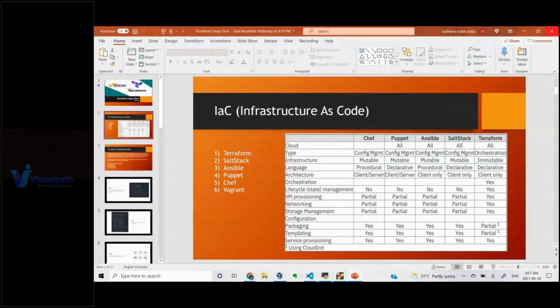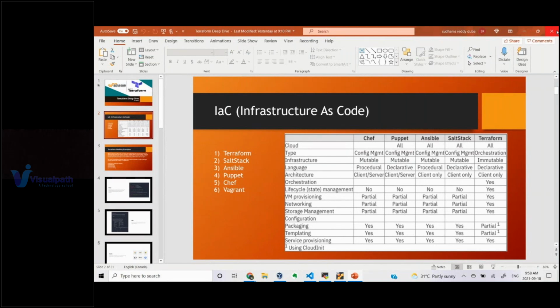So what is this provider? A provider is a plugin: for Terraform to interact with a particular provider like AWS or Azure, it will download the plugin. That plugin will run API calls to spin up any service, like EC2, VPC, storage like EBS, S3 bucket, file system storage, or a database like MySQL or RDS. Whatever you want, that service will be spun up. For that, you need to write a specific configuration file.